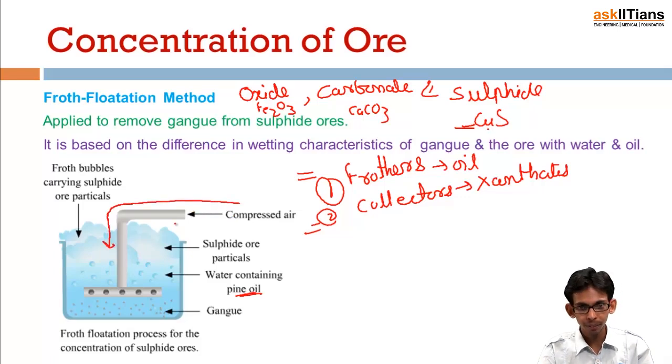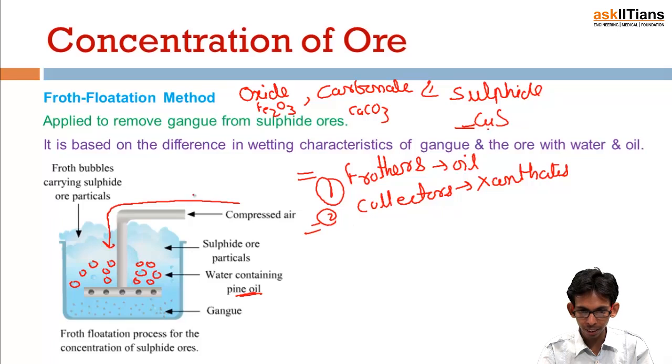air into the mixture. Because of this air, there is formation of bubbles. Obviously we know the water contains oil, so when we blow air into this, the oil will form bubbles and they move toward the surface to form froth. Okay, we have collectors also.